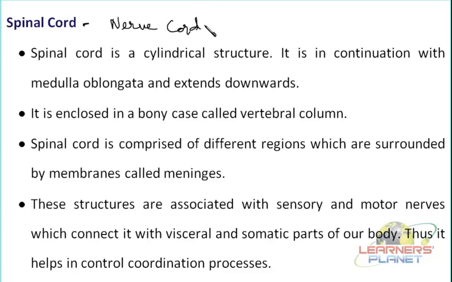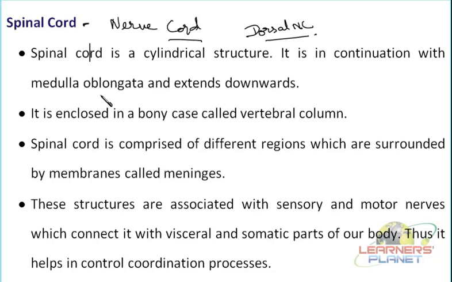See, the cord means a string. So it is a long cylindrical string-like structure which is present at the back side of your body. Since it is located at the back side, it is also known as the dorsal nerve cord. It is a very long thick nerve in the body, and it arises from the medulla oblongata.